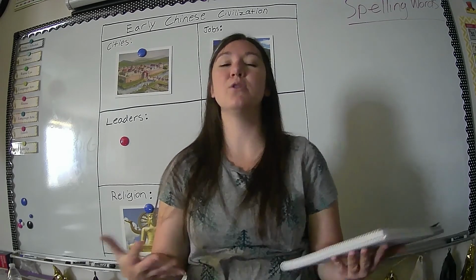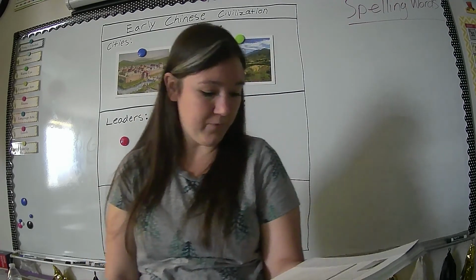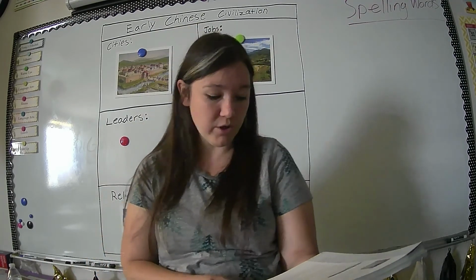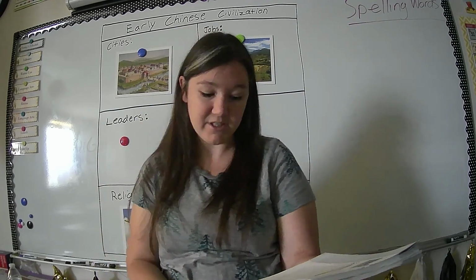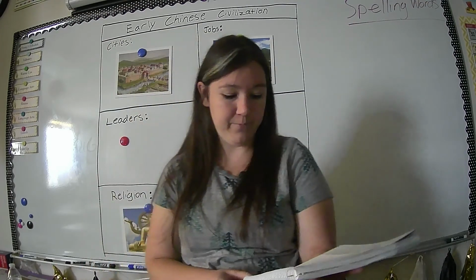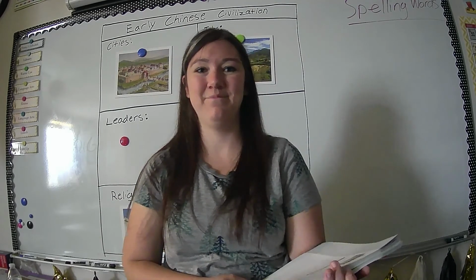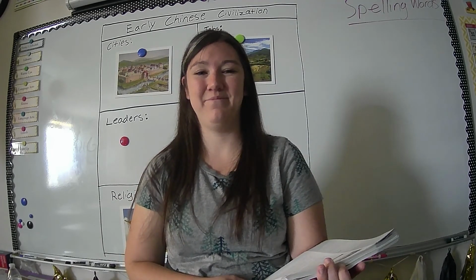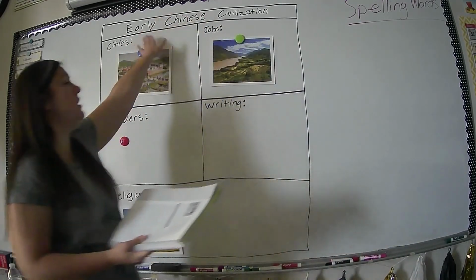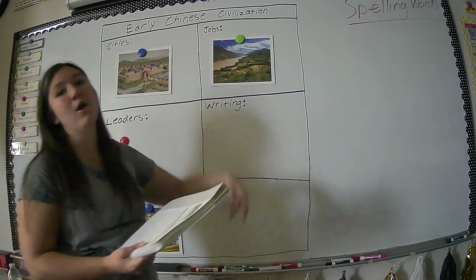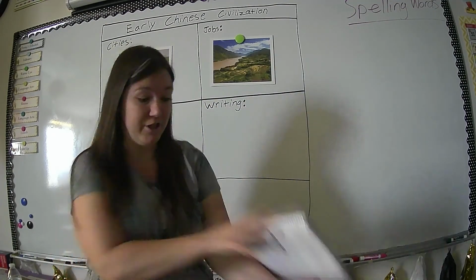They invented the woodblock printing press. Woodblock printing. Why do you think it was so important to the ancient Chinese to have paper for their writing and block printing to make copies of writing? Why do you think that was important to them? Remember, writing is one of our key components of civilization. Writing is necessary for a civilization so that people can share information.